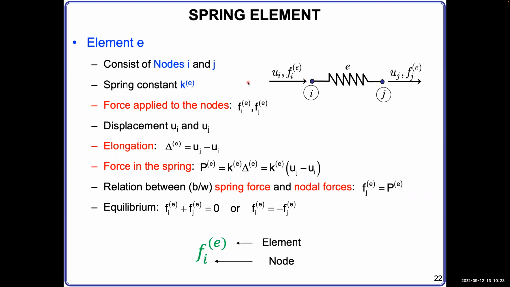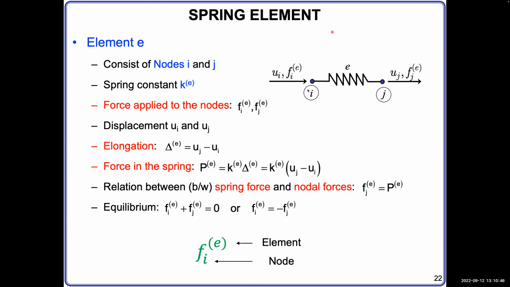That doesn't matter. It will tell you the direction is opposite, and then you just change the sign. Then you just write the displacement and force numbers to that node.